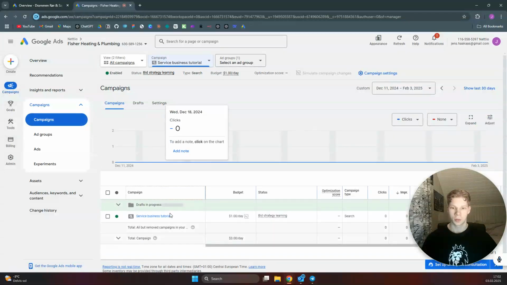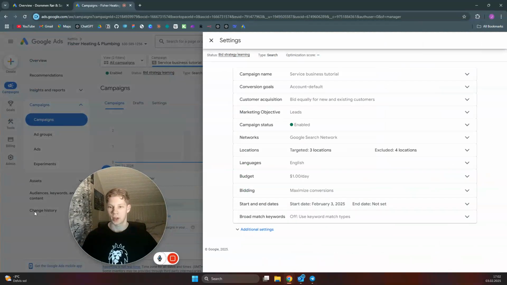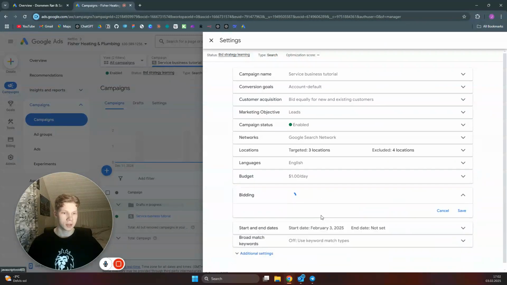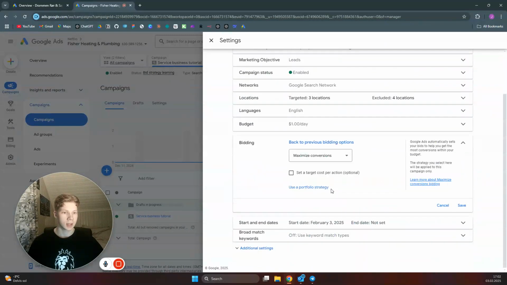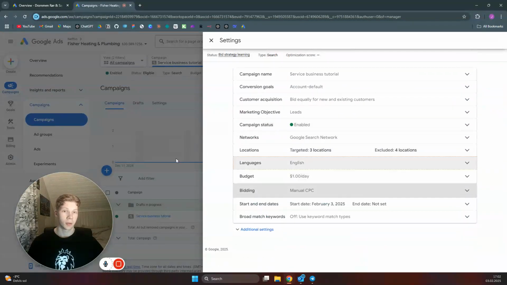And in here, we want to find our campaign and click on this little icon right here. So what we want to do now is actually change the bidding strategy. As I said earlier, we now can find the manual CPC. So just click on your bidding and change bid strategy, or select a strategy directly, and then just click on manual CPC and click on save. You can also change your budget here, by the way.